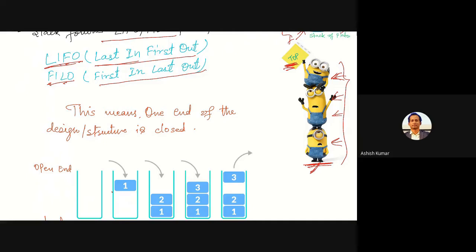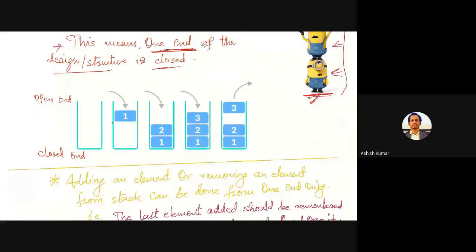So this means what? If I say LIFO or FILO, this means one end of the design or structure is actually closed. Structure can also be seen like this. This is a visual conceptual diagram where you see this is a stack. This is simply a stack. Now, the bottom end is actually closed, the top end is actually open. So whatever you want to insert will be coming from the top side.